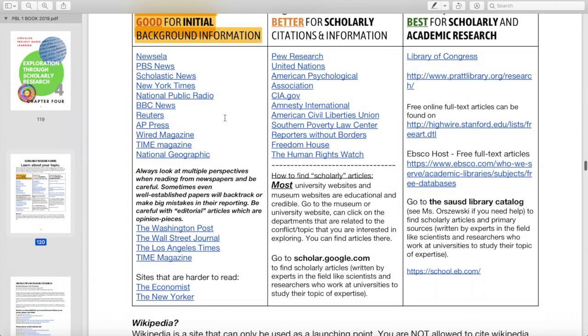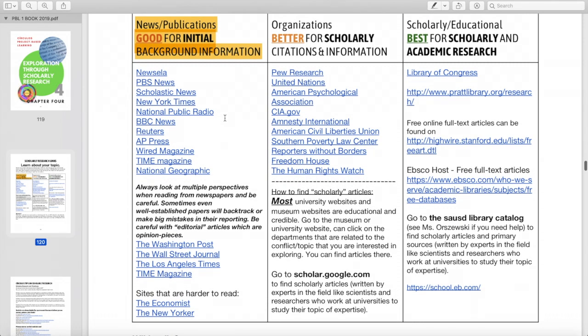So this is a great way to just get that initial research and also to find hyperlinks to other better credible sources. So we're not saying no completely to these initial background information sources, but you may use these, but you will not be able to cite them in your sources or use textual evidence from these sources for your proposals and your research papers.